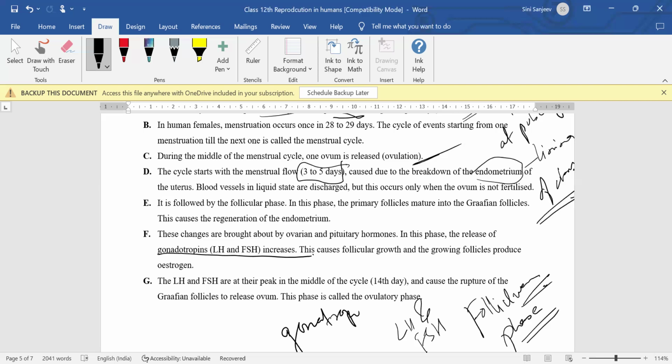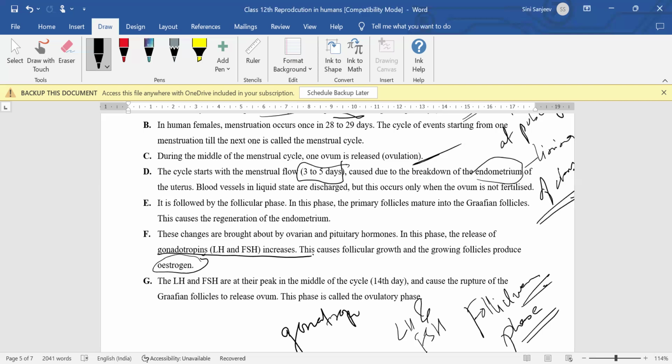Further, the follicles develop with the secretion of the hormone estrogen. So the follicular phase mostly involves three hormones: the two gonadotropin hormones, LH and FSH, and the estrogen, which helps in the development of the follicles.